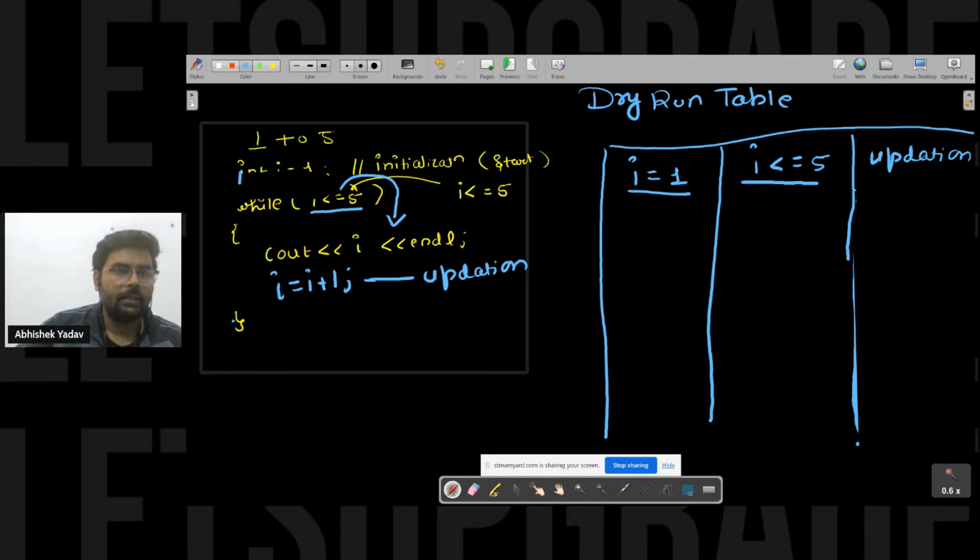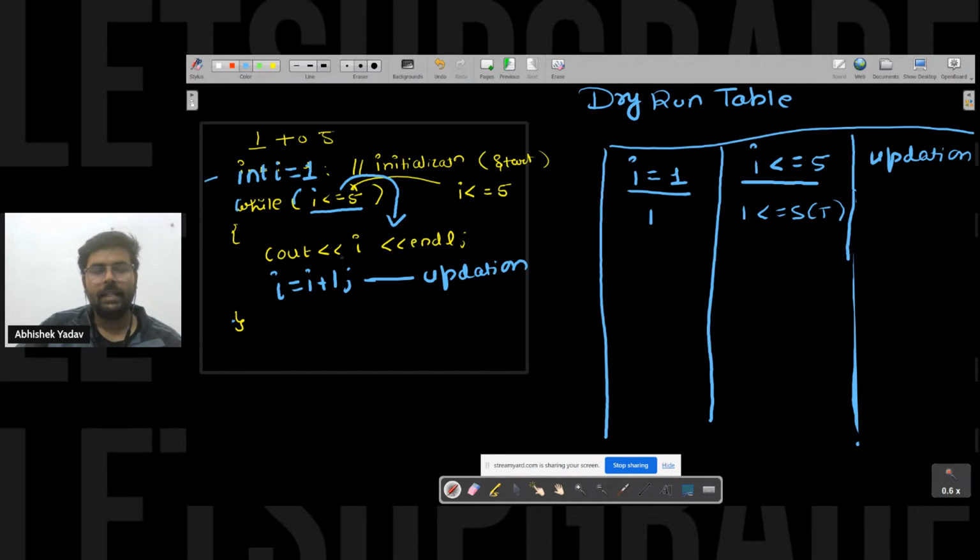This is my I is equal to 1, and this is my while loop, right? And this one, correct? So what will happen? Again, I will start from the beginning, that is the value of I is 1. I will go to the condition. Condition is 1 is less than equal to 5, true.